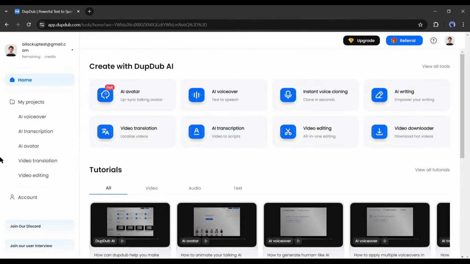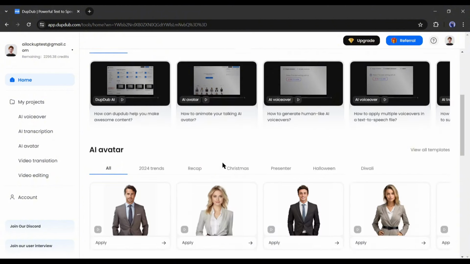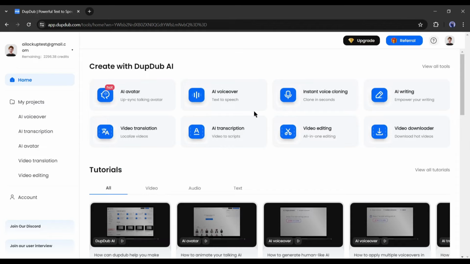Once you are successfully logged in, your interface will look like this. Here you will notice the features of Lockup AI, such as AI avatar, AI voiceover, instant voice clone, AI writing, video translation, AI transcription, video editing, and more. Okay, now let's see how we can create content with Lockup.